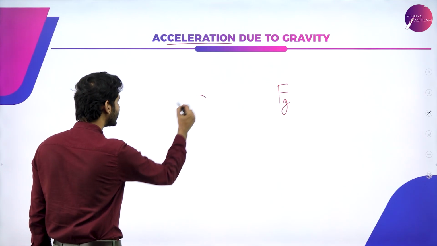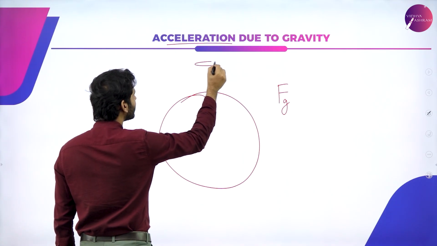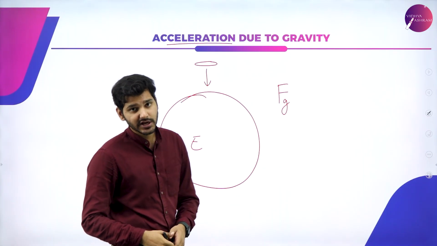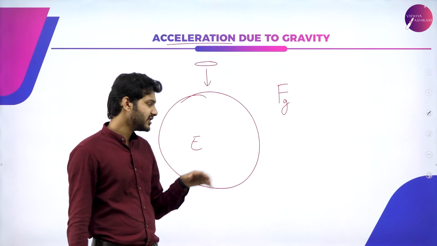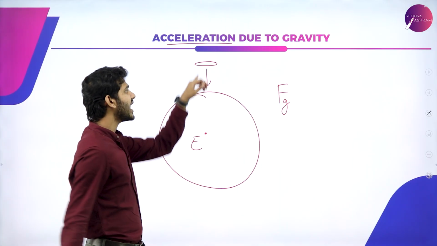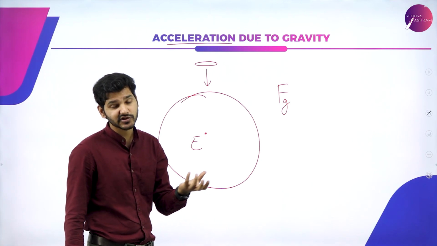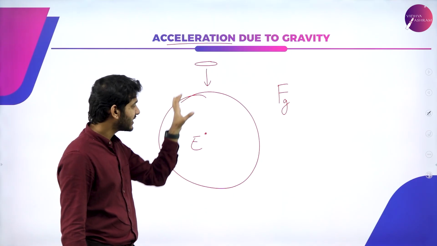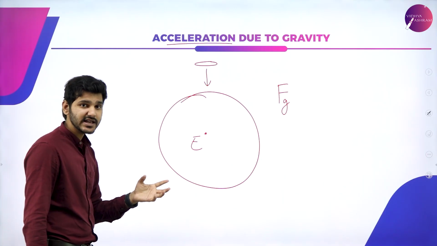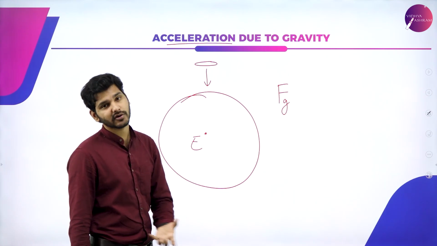If this is Earth, and I let go of any object here, it will come down to Earth with a particular velocity. At each second in time, since the distance between the center of the Earth and this object is decreasing, the gravitational force will actually increase, which means that with increasing force, the Earth will be pulling down on this object, and it is going to be accelerated towards the center of the Earth.